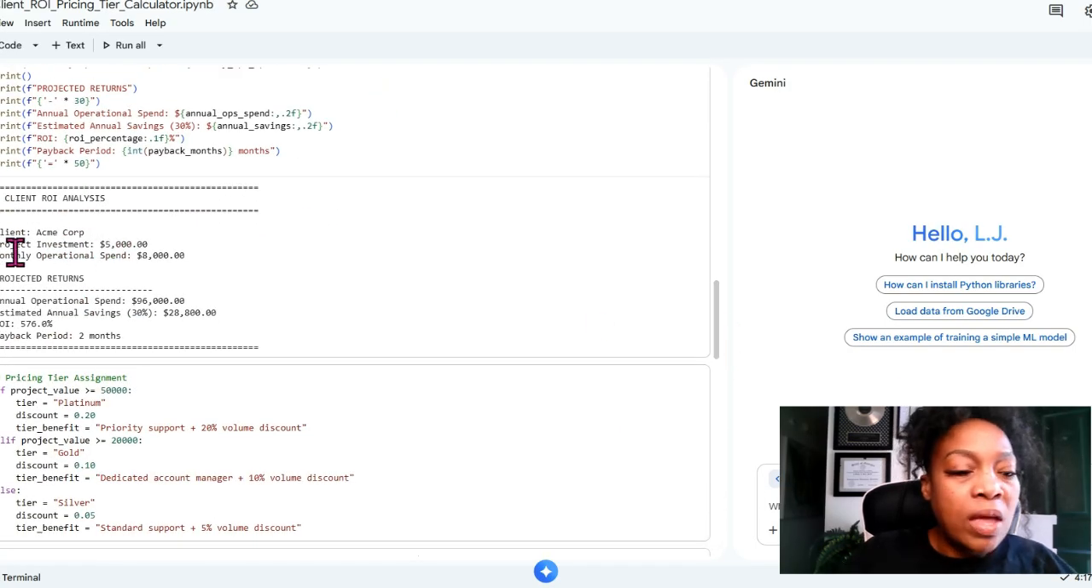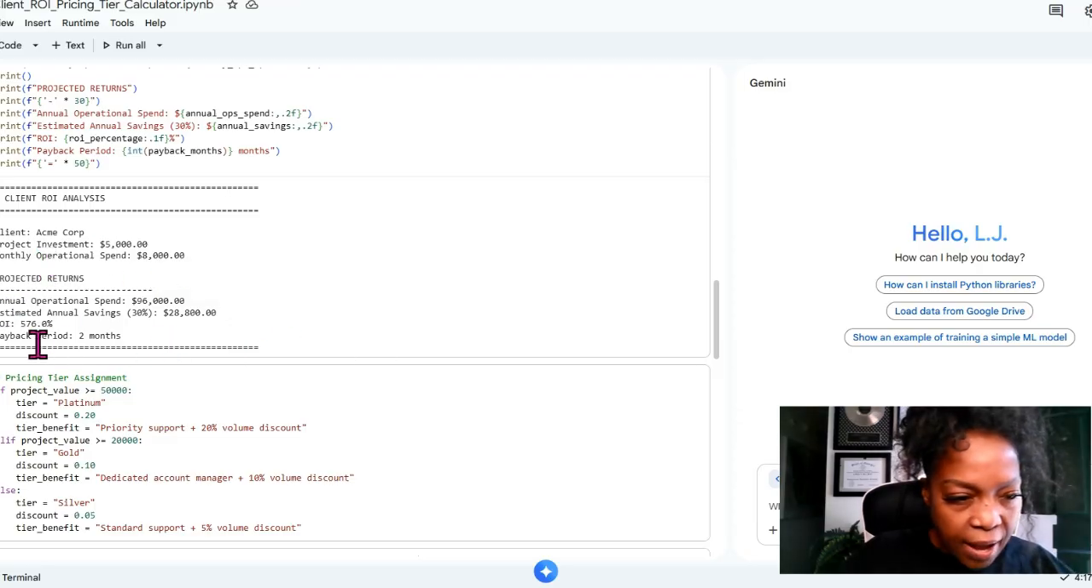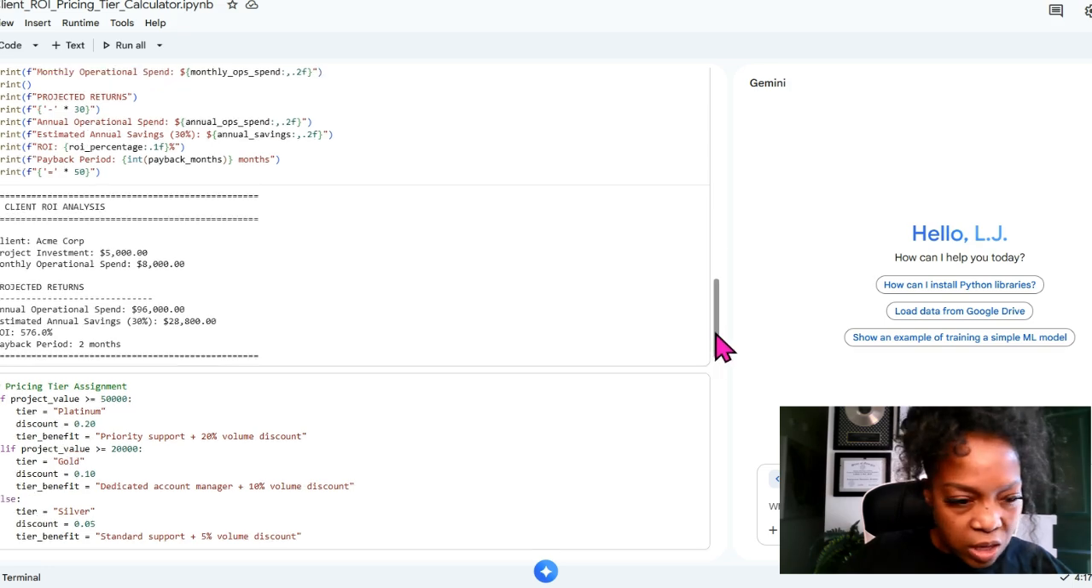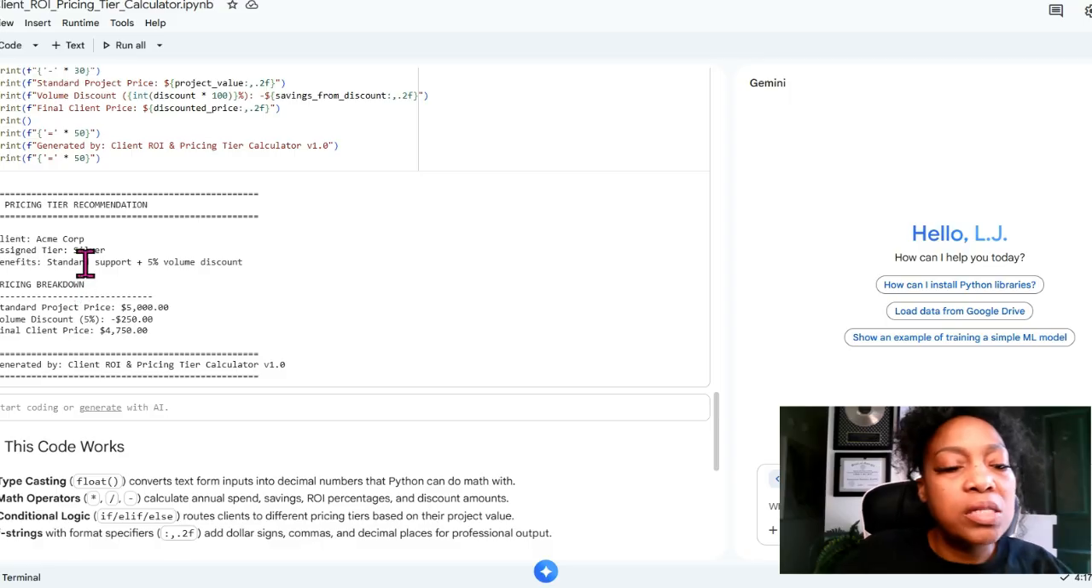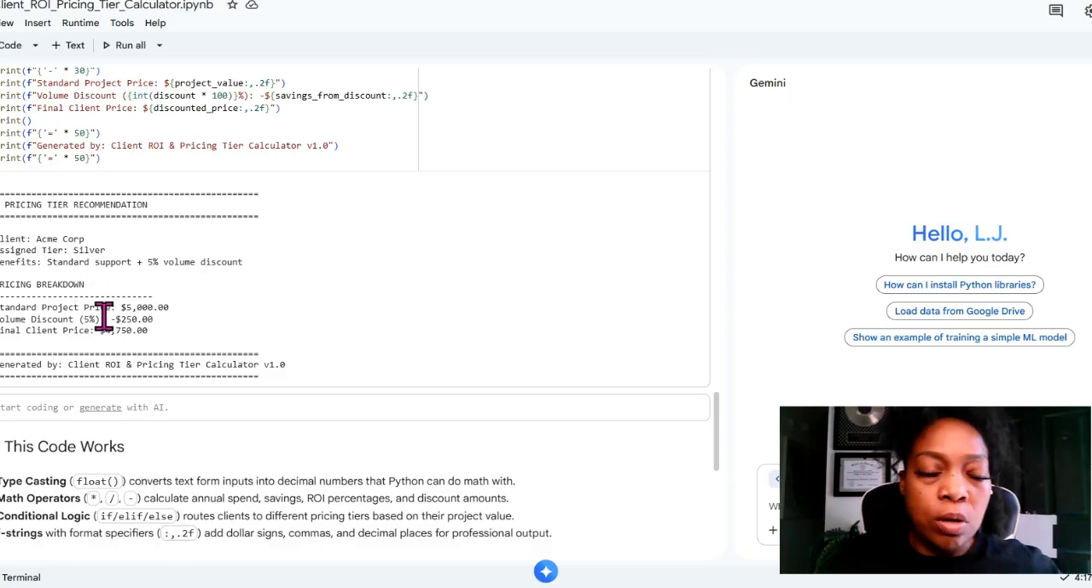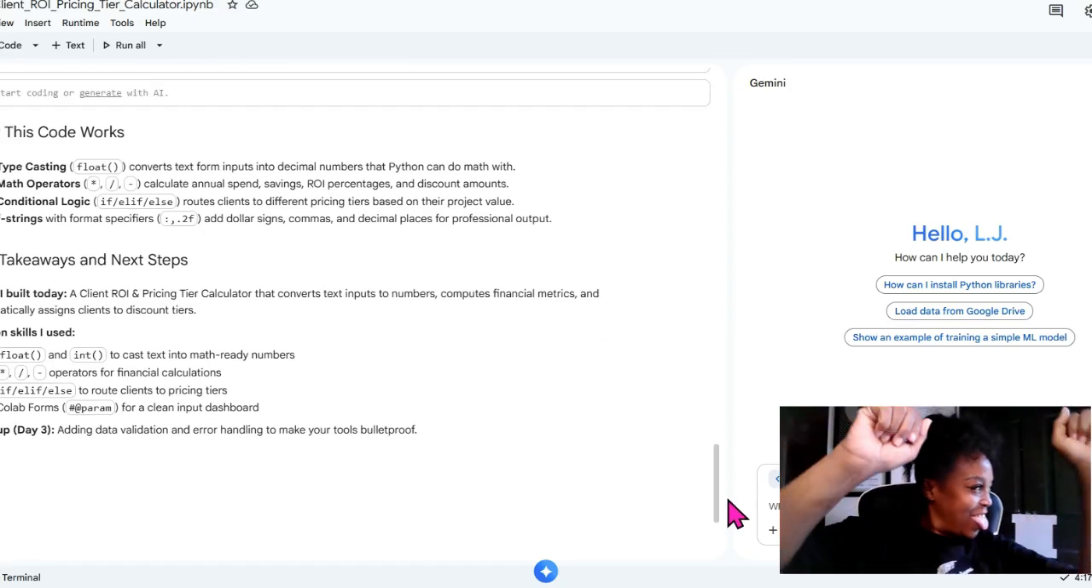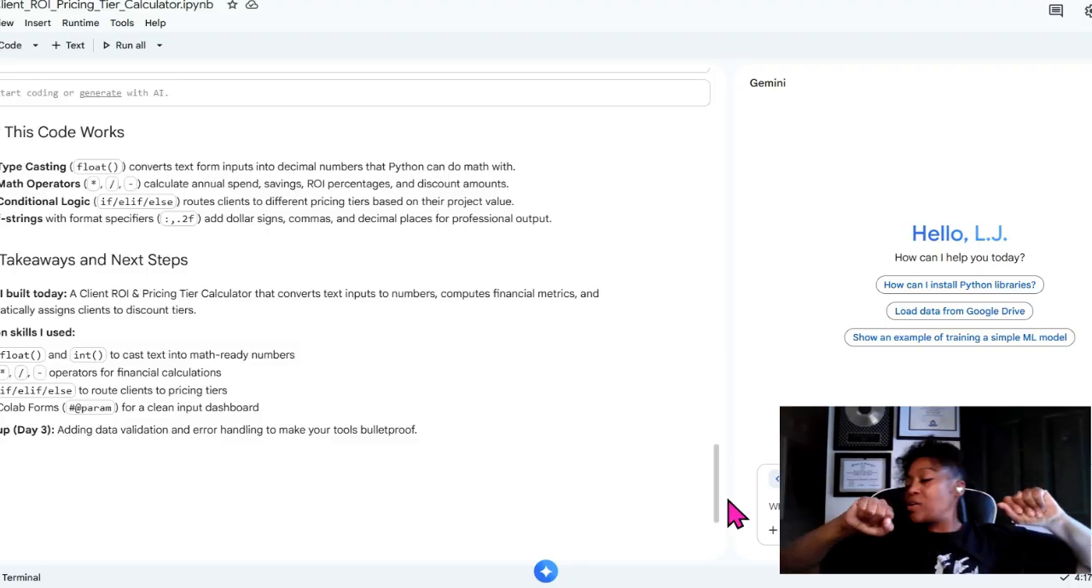Okay, so look, now they have a 5,000 investment. They have a 576 percent ROI. Estimated savings will be 28,000. They're only getting a payback period of 2 months. And let's see if it gave them a tier down here. See, it took them from the top tier down to a bottom tier right here, where now they're silver. So all of my code is working. That code worked. That code worked.